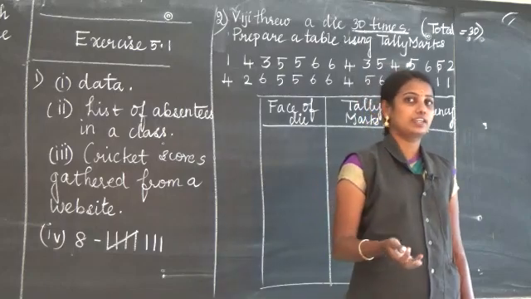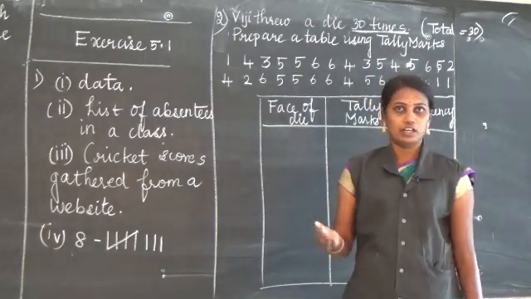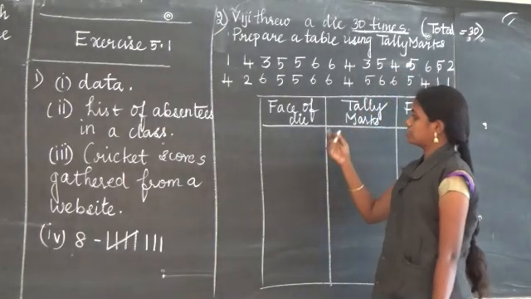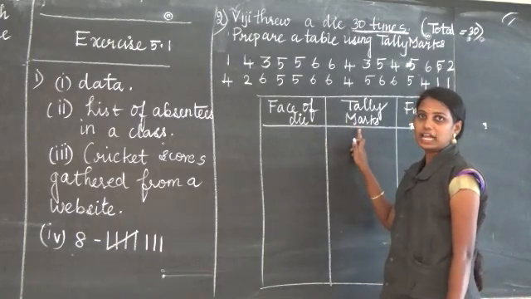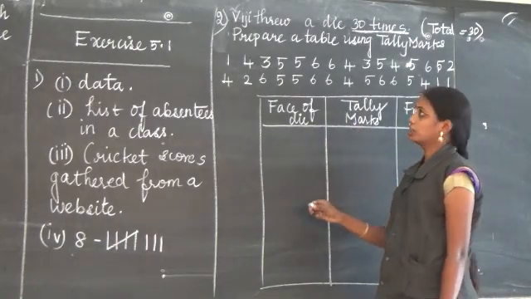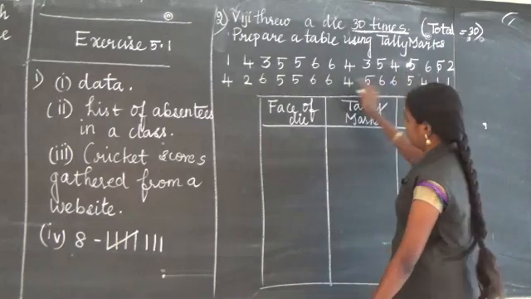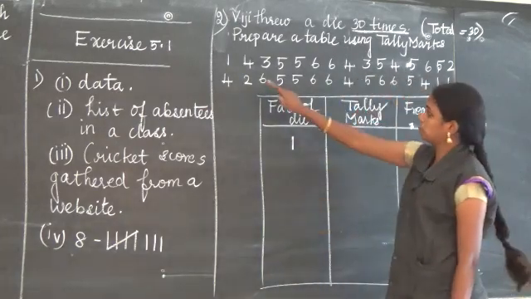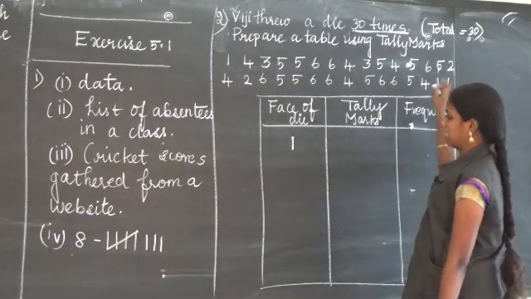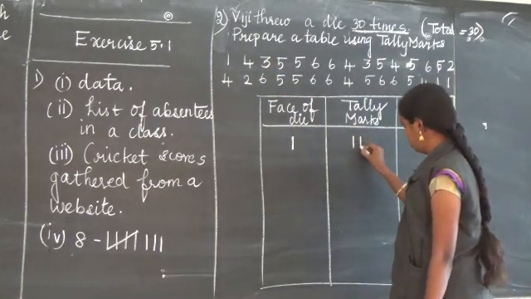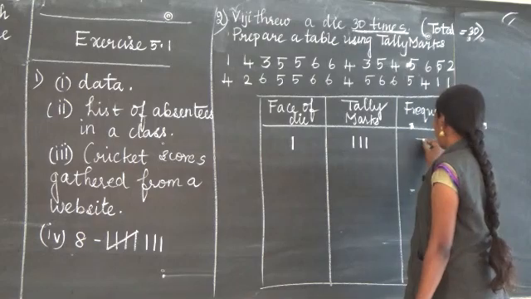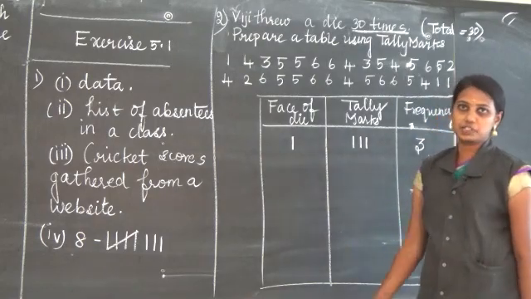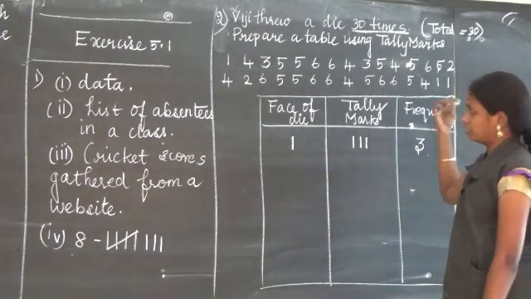For easy understanding of the data, we are going for tally marks and frequency. Instead of writing like this, if you write 1, how many times is it repeated? 1, 2, 3 times. So tally marks 1, 2, 3, and frequency 3. It is easy to see. Yes or no? 1 is repeated 3 times.